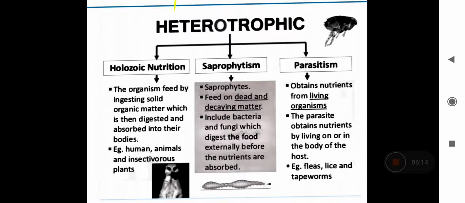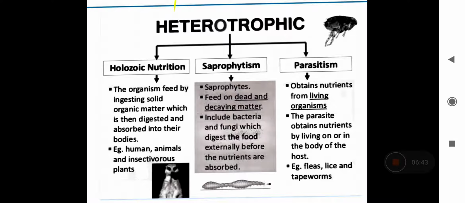So the first category is holozoic, and the examples here are humans and other animals that feed by taking in solid organic matter, and the food is digested inside their body. Okay, saprophyte or saprotrophic or saprophytic nutrition. What is this? The organisms secrete the digestive juices on the food.